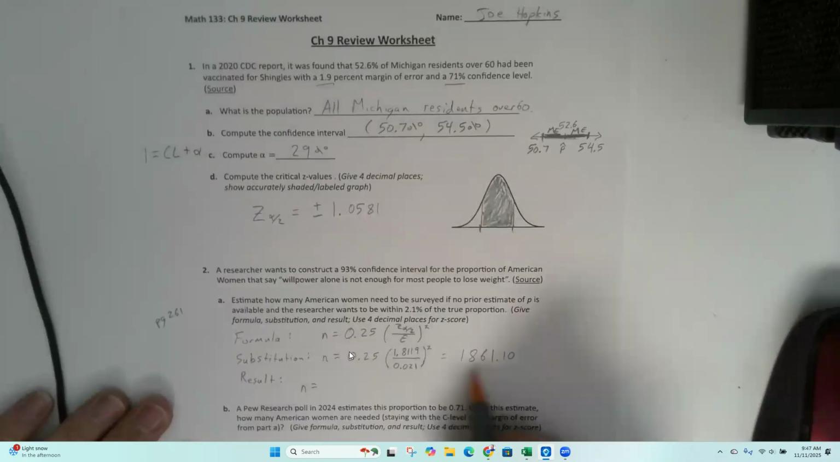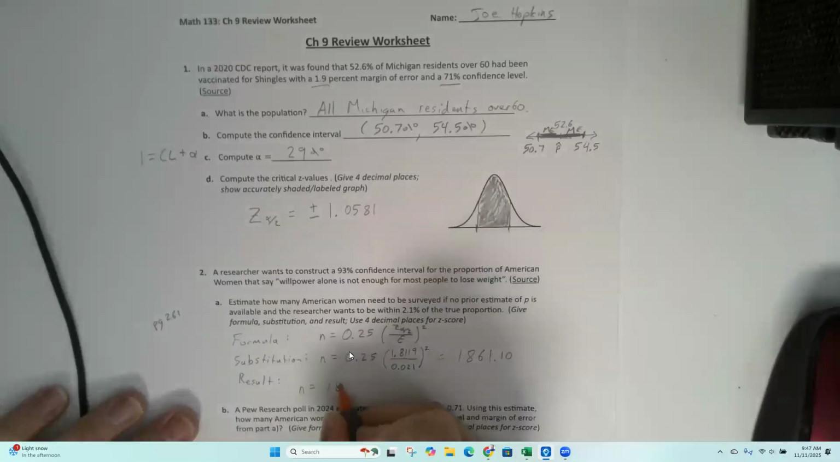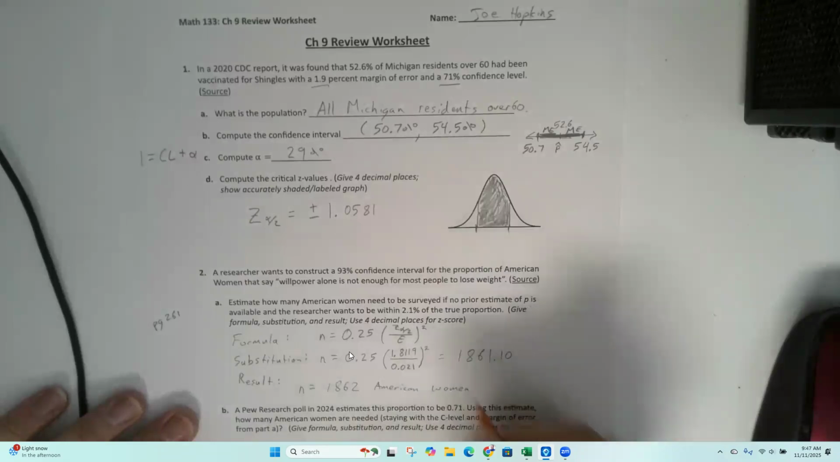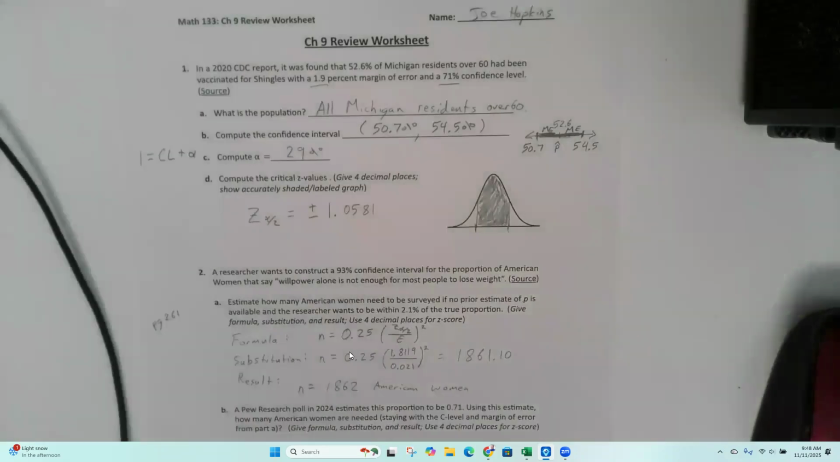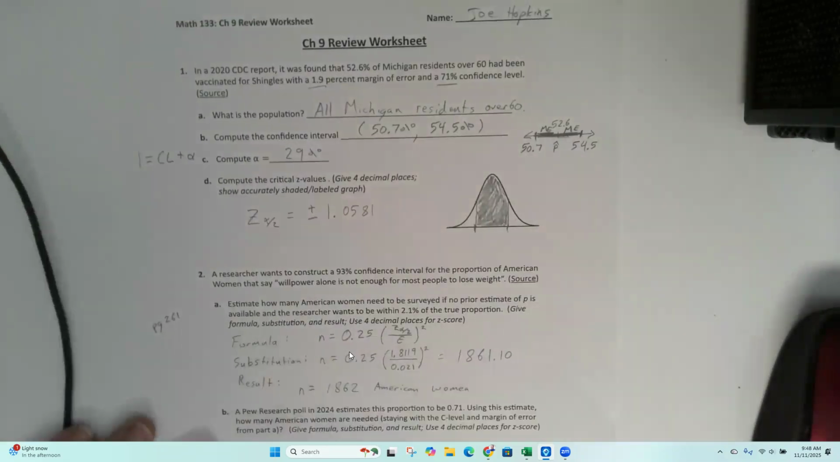So if I was to round this, I would get 1,861, but that is not the correct answer. It is 1,862. Okay. So when you're doing sample sizes, we always round up. When you're doing percentiles, which was back in like chapter 5, we always round down. But for sample sizes, we're always going to round up.